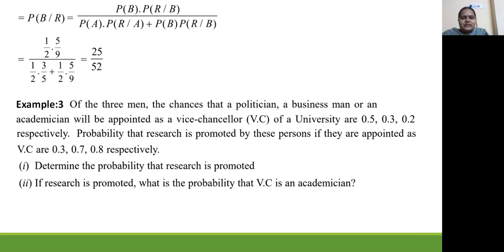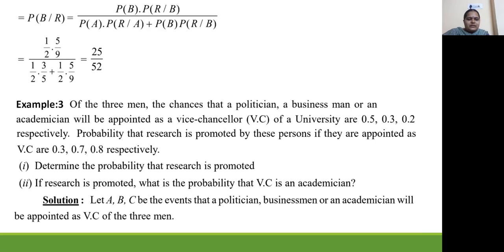Next, if research is promoted, then what is the probability that the VC is an academician? This question is on Bayes theorem. So first, let A, B, C be the events that a politician, businessman or an academician will be appointed as VC of the 3 men.